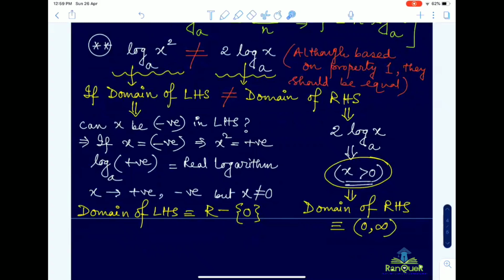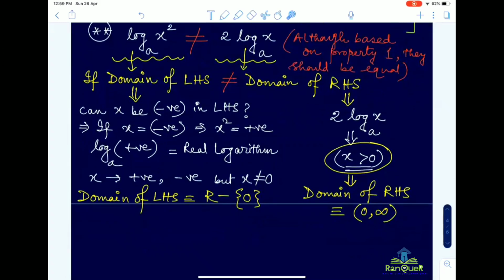So then what should we write? The correct one is that log of x square base a will be equal to 2 log mod x base a. Remember, whenever you are having even exponent, then you have to write here mod of x.